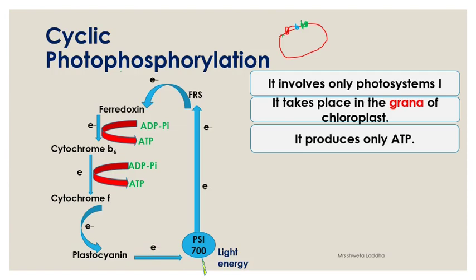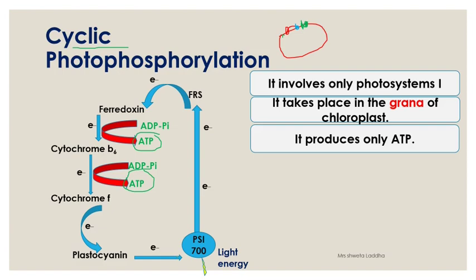Therefore, it is called cyclic photophosphorylation. The entire reaction is taking place in the presence of sunlight. You see here sunlight, and what is happening? Two molecules of ATP are synthesized during this process. So it is photophosphorylation. And why is it called cyclic photophosphorylation? Because the electron which was emitted out from PS1 comes back to PS1 via plastocyanin. So it produces only ATP. Cyclic photophosphorylation produces only ATP.